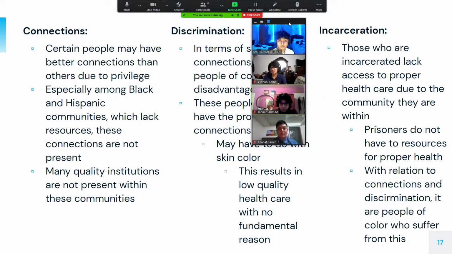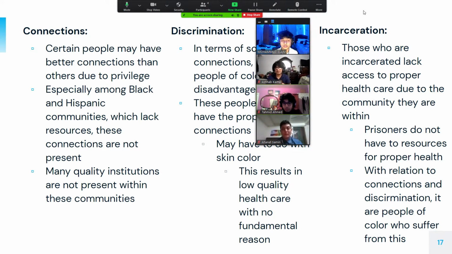Now, adding on with the rates of incarceration, those who are incarcerated lack proper healthcare due to the community that they were within. Now, prisoners do not have the proper resources in order to have proper healthcare. Now, with relation to connections and discrimination, it is the people of color who are suffering from it mainly because these are the people who are incarcerated at higher rates than those who are white.